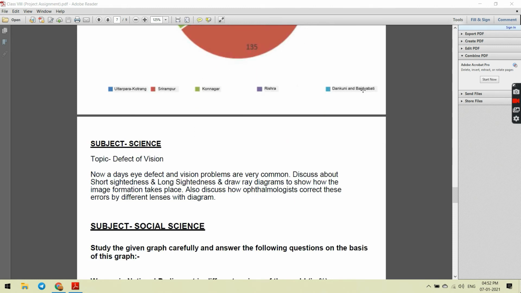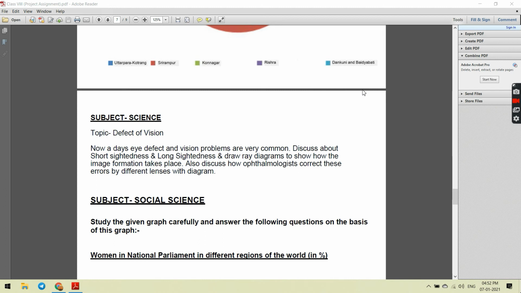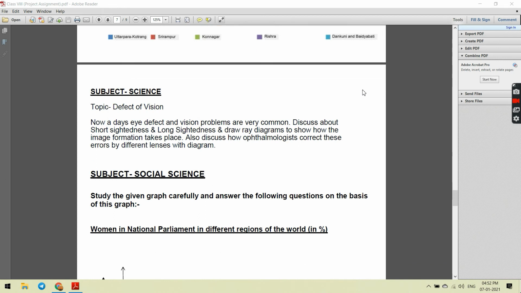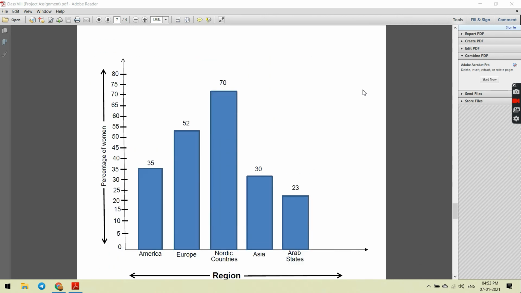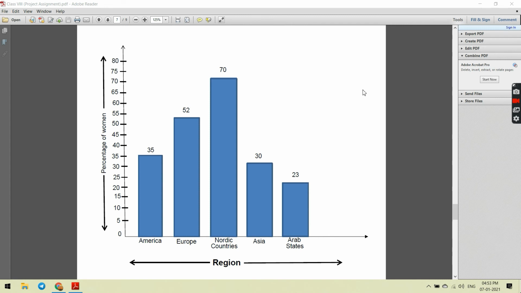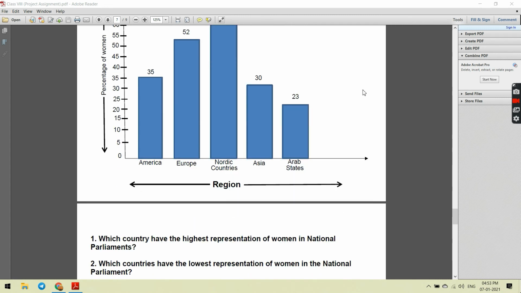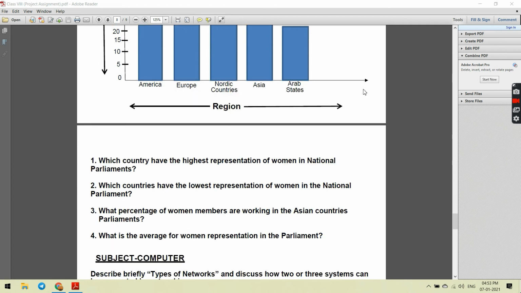Next is the subject social science. Study the given graph carefully and answer the following questions on the basis of this graph. Women in national parliament in different regions of the world in percentage. So here one bar diagram has been shown about different regions, that is America, Europe, Nordic countries, Asia and Arab states. Then a particular data has been given. According to that data you have to analyze it and then answer the following questions.